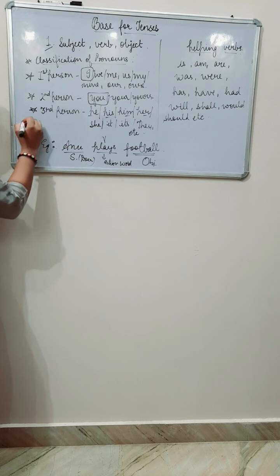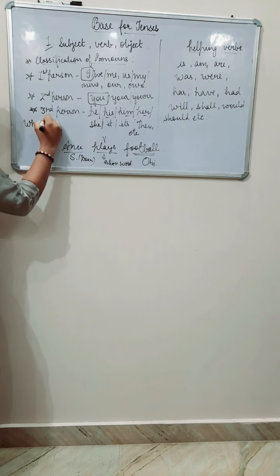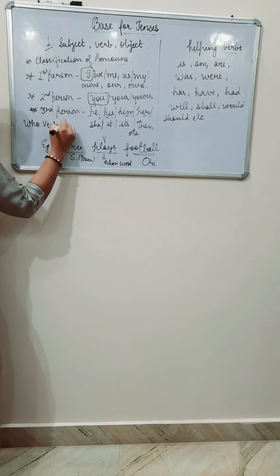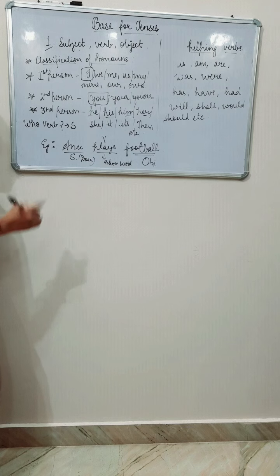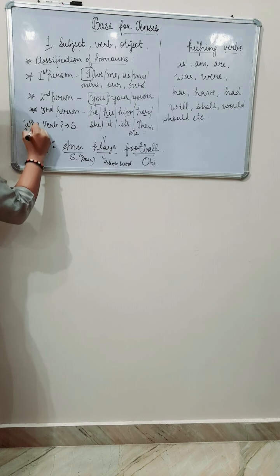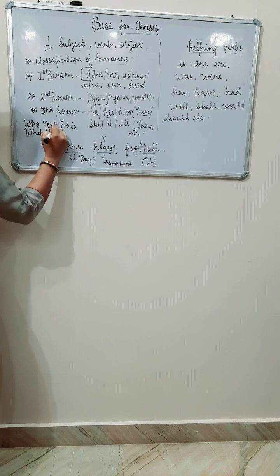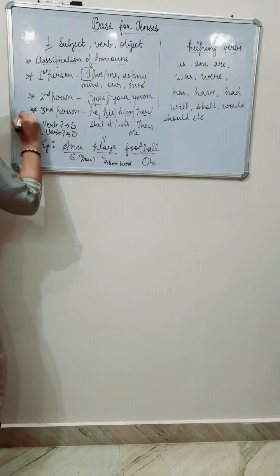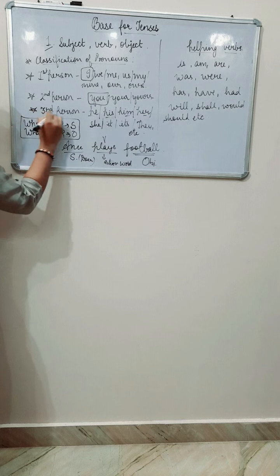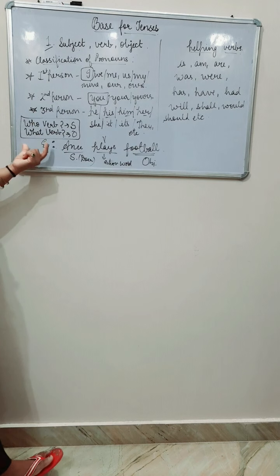I always say that you have to put who before the verb, with a question mark, and it gives you the subject, and put what before the verb, with a question mark, and it gives you the object. This is the trick to remember the subject and object of a sentence.